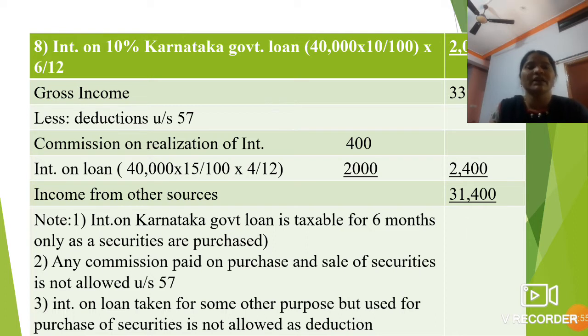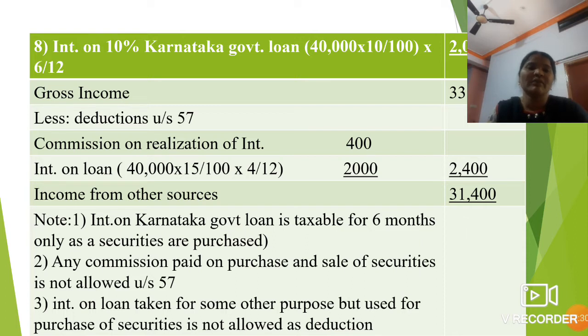What he said is compute the income from other sources. So here the income from other sources is 31,400. I have given certain notes here. Note number 1: interest on Karnataka government loan is taxable for 6 months only, not more than that. Here in the question he has given only 4 months, so let us take the 4 months' interest on the government of Karnataka loan. Second, any commission paid on purchase and sale of securities is not allowed under section 57.